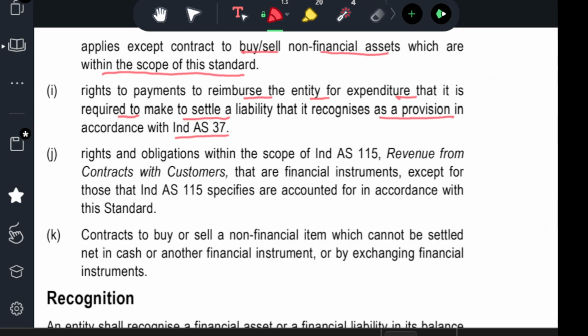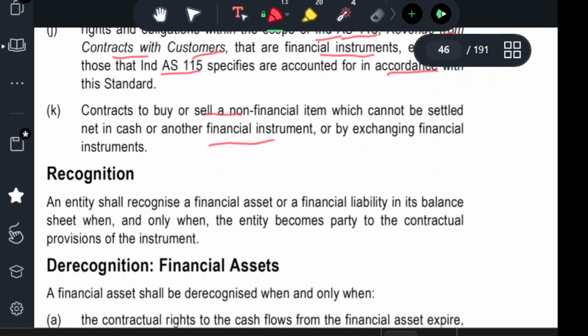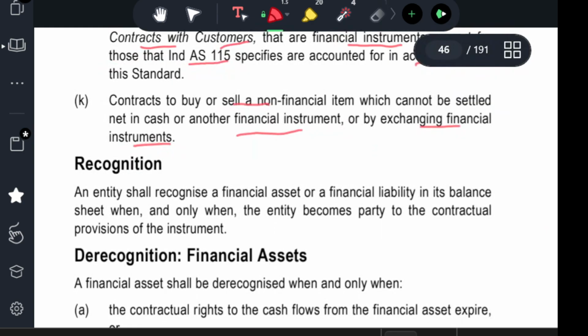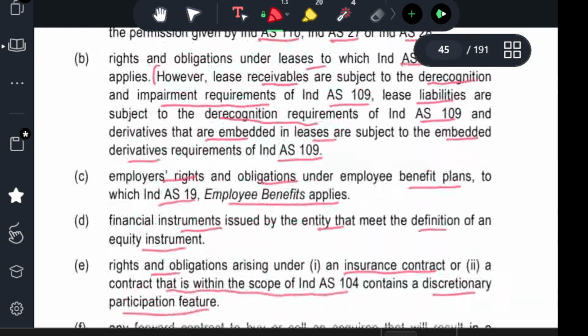Rights and obligations within the scope of Ind AS 115 Revenue from Contracts with Customers are also excluded, except those that Ind AS 115 specifies are accounted for in accordance with this standard. Contracts to buy or sell a non-financial item that cannot be settled net in cash or by another financial instrument or by exchanging financial instruments, then the financial instrument standard doesn't apply.